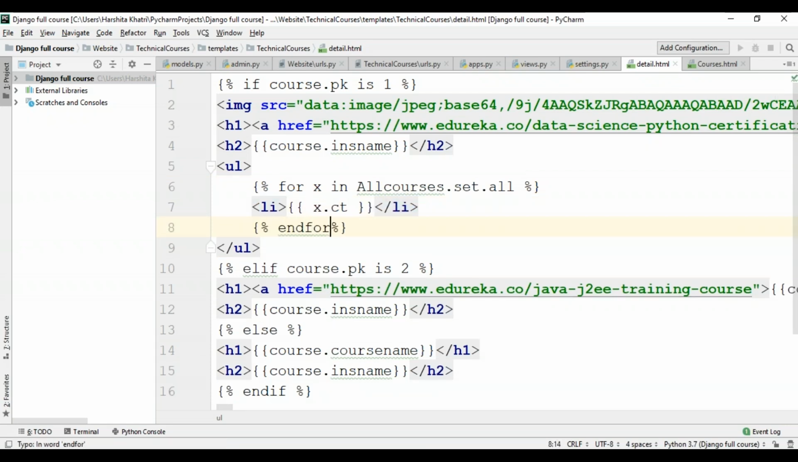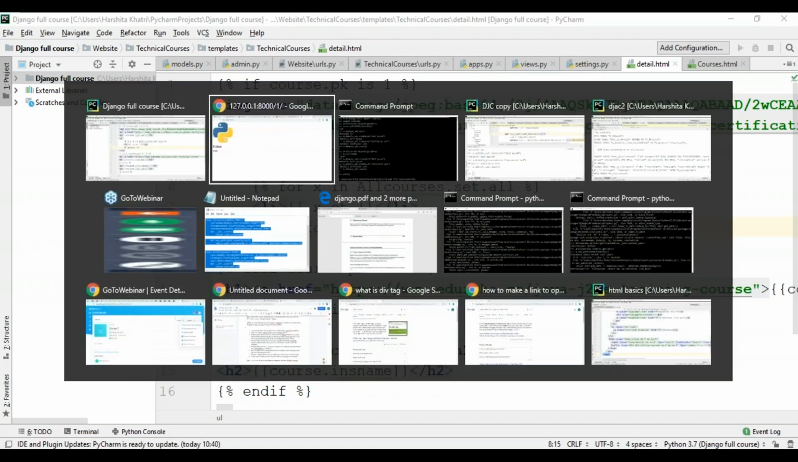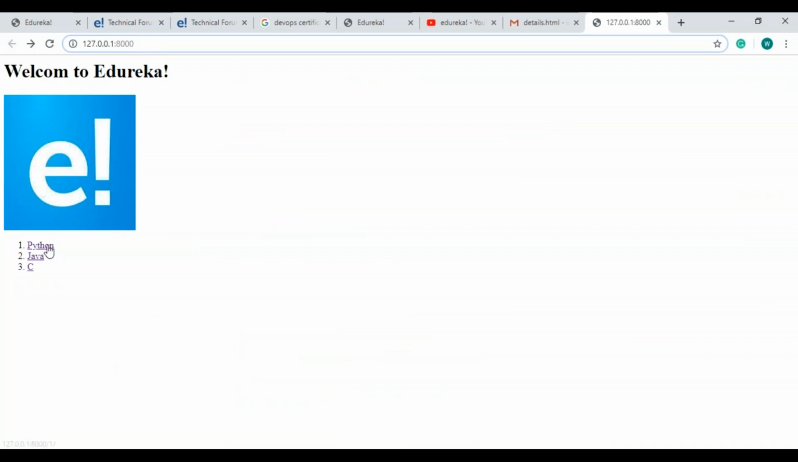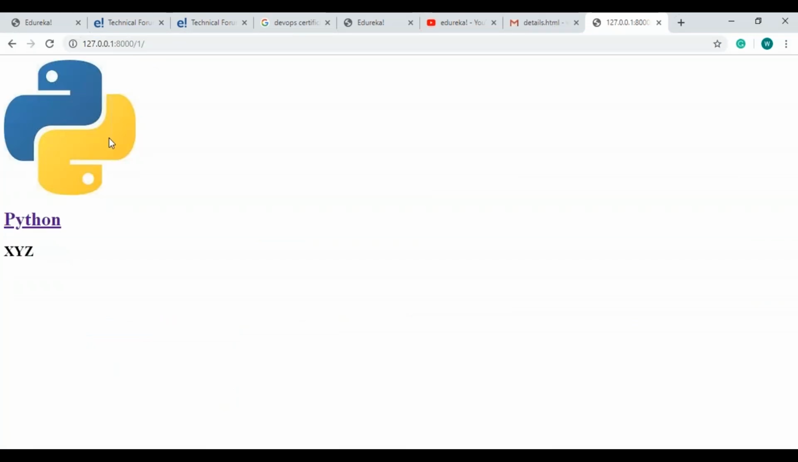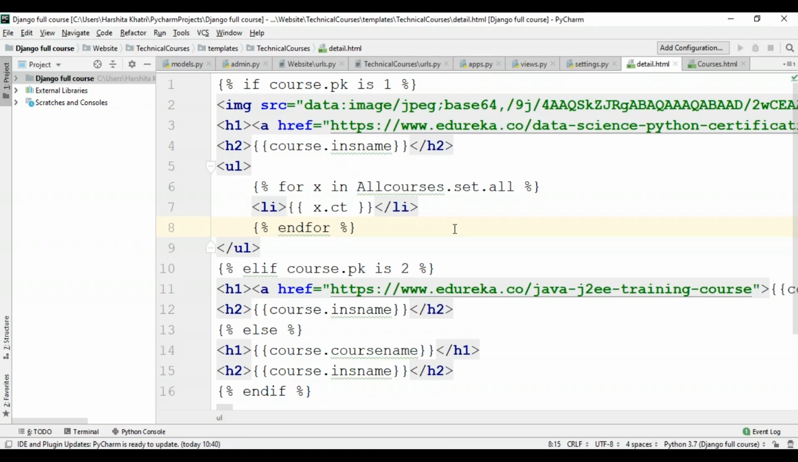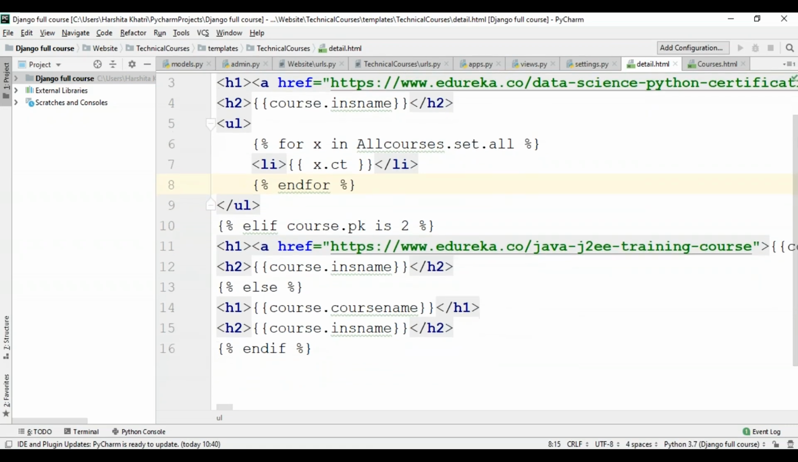Okay, I'll save this and I'll just show you what changes I've done over here. So I'll get back to Python. As you can see, previously it was just showing me Python, which is the name of the course, and the instructor's name. Now I've added on an image and it shows me the image over here. Now my details.html page is still not complete. So for that, I'll be creating a form.